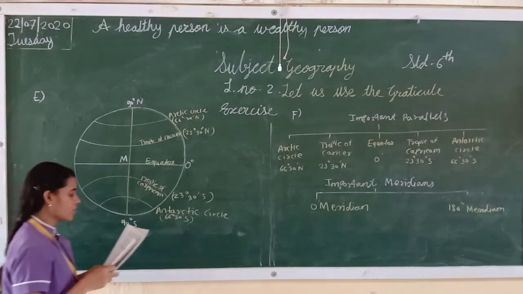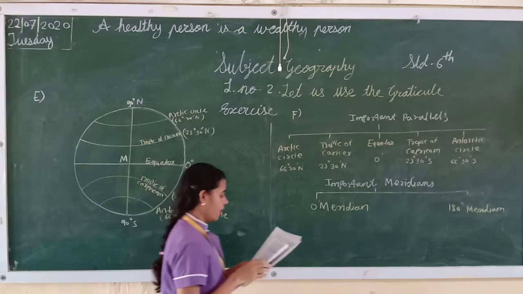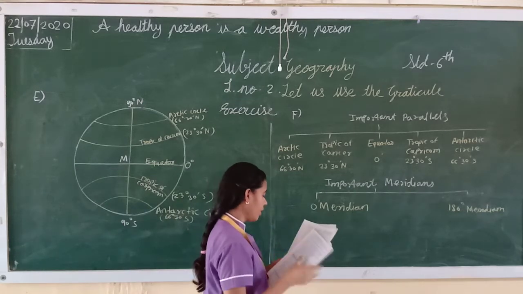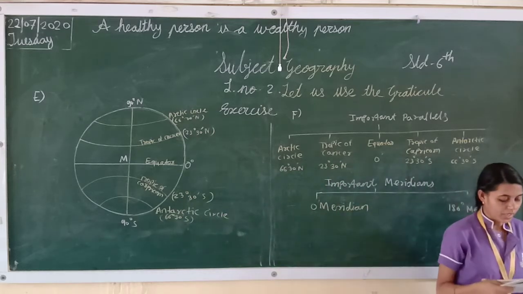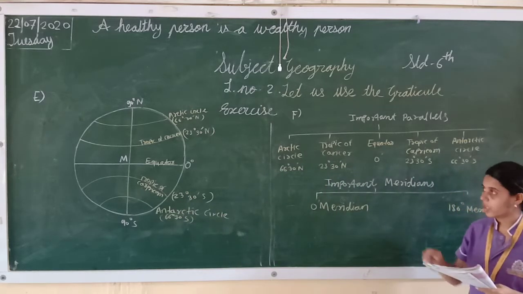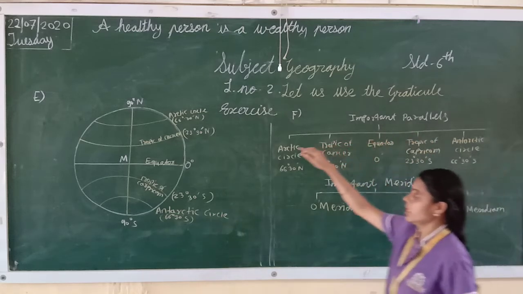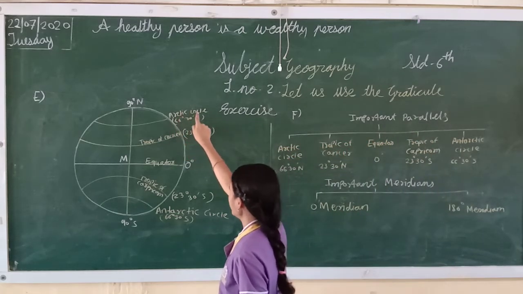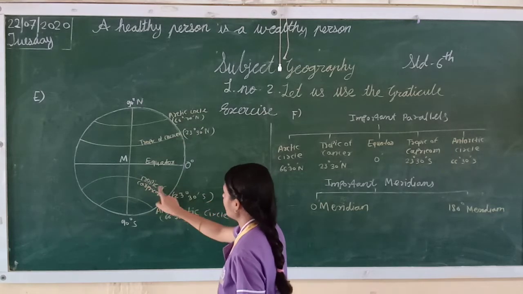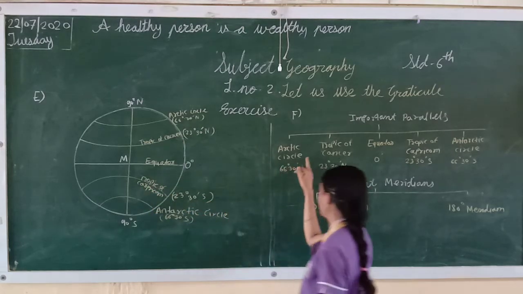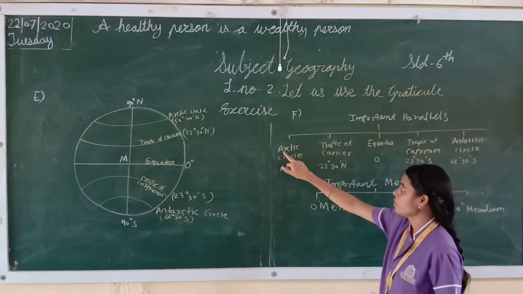Now student, next one, write the important parallels. Which are the important parallels, student? This one: Arctic circle, Tropic of Cancer, equator, Tropic of Capricorn. This one I have written here.